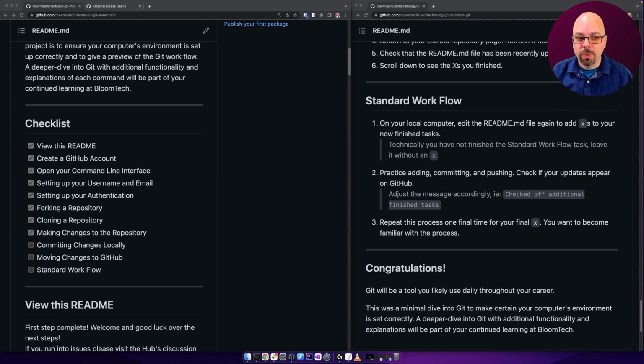That's your standard workflow. So what I'd like you to do is either pause here or try it on your own. I'd like you to reload this file to edit it again and mark off the fact that you've now done a commit and you've done those 2 things. Put X's on them and get used to it. And then try it on your own. And then when you do it one more time, put an X on here. You want to get used to this so that it's just automatic. So you just go boom, boom, boom. I'm going to add, commit, and push in that order each time. So try it on your own. Finish the video with me now.